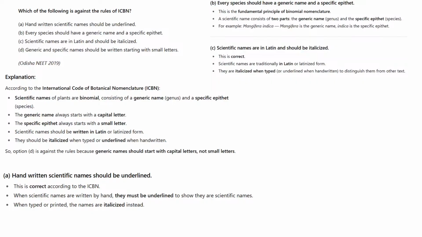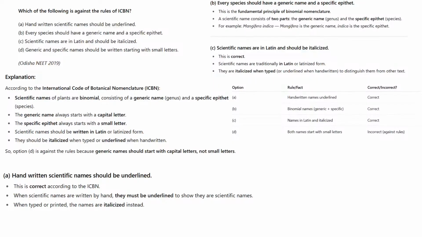And option C, scientific names are in Latin and should be italicized. This is correct because scientific names are traditionally in Latin or Latinized form, and they are italicized when typed, or when written by hand they should be underlined to distinguish them from other text. So the rules say handwritten names are underlined. So let's move to the next question.